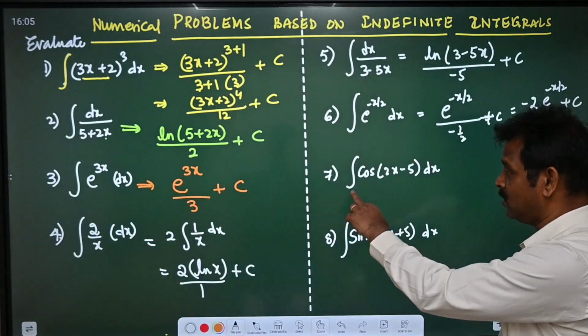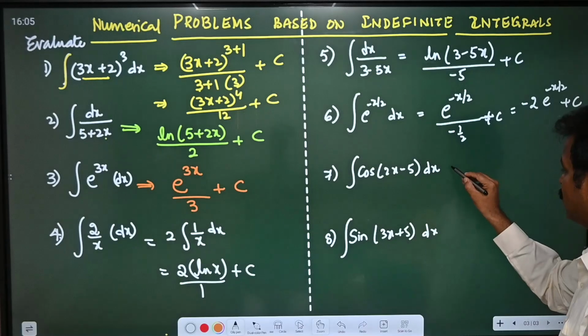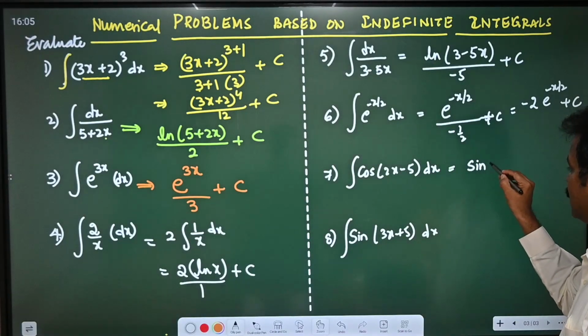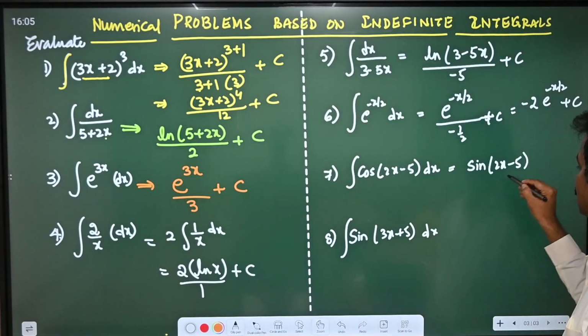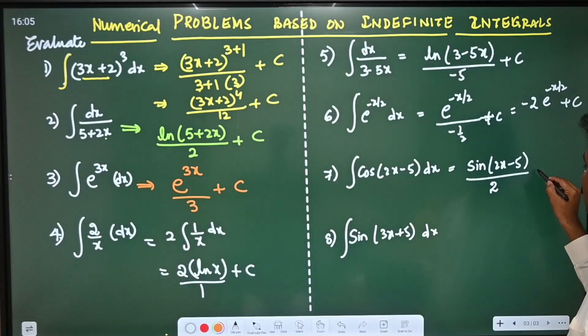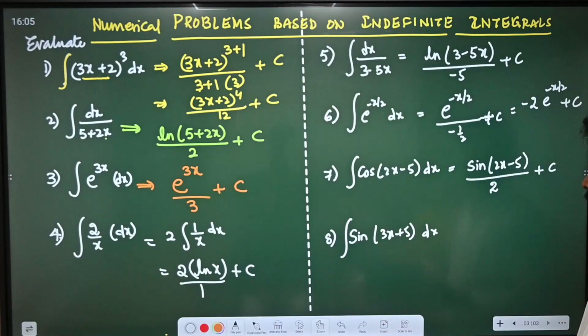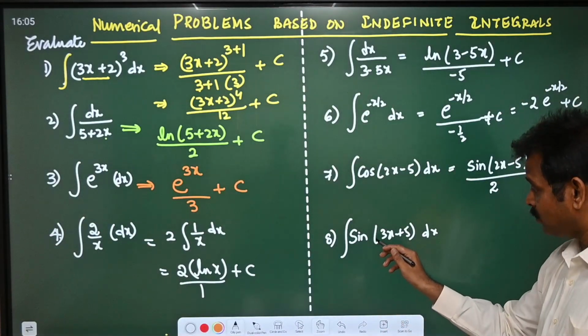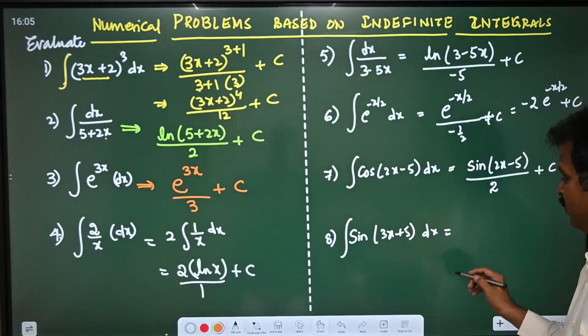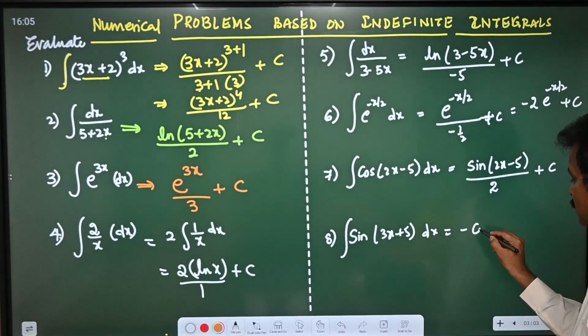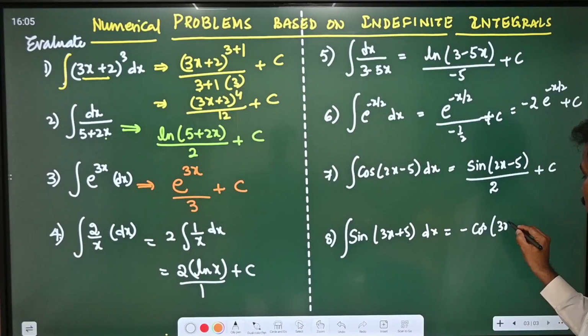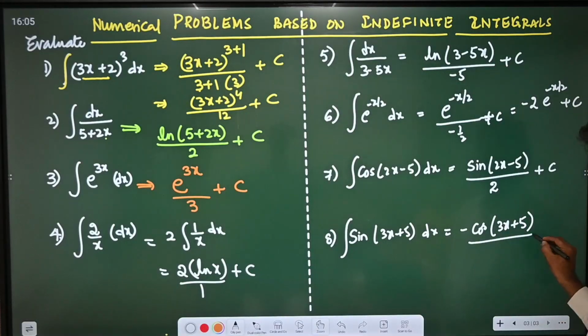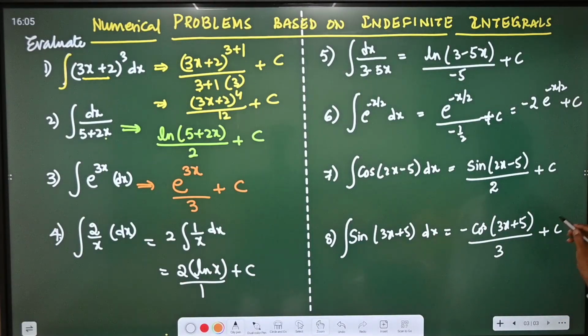The next one, integral of cos(2x-5) is nothing but sin(2x-5) divided by 2, plus c. The next one, integral of sin(3x+5), and this will become minus cos(3x+5) divided by 3, plus c.